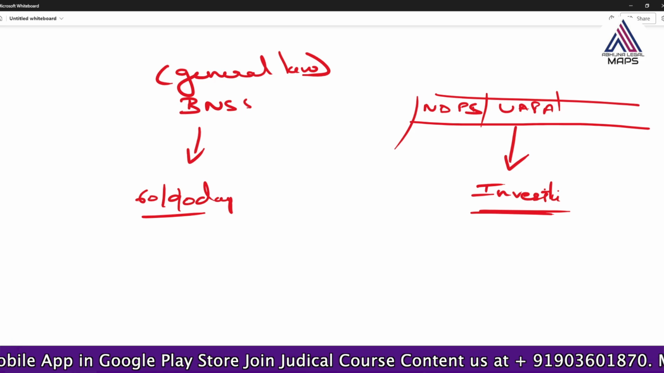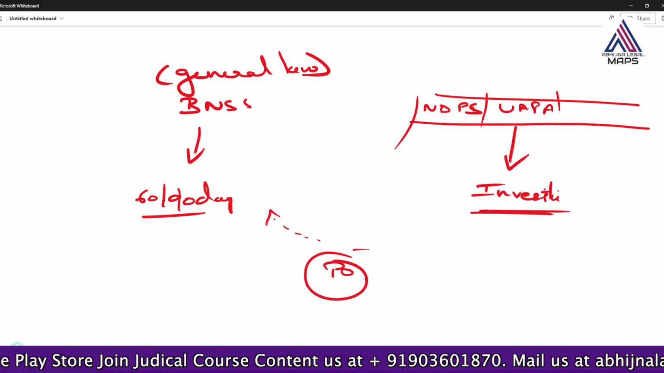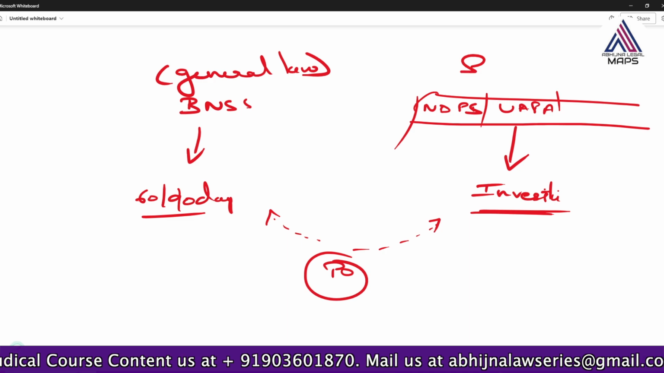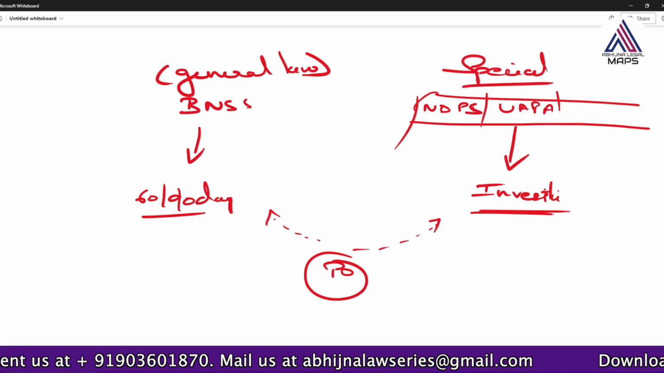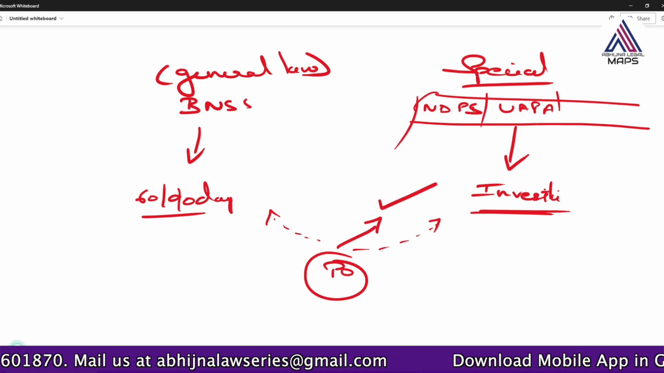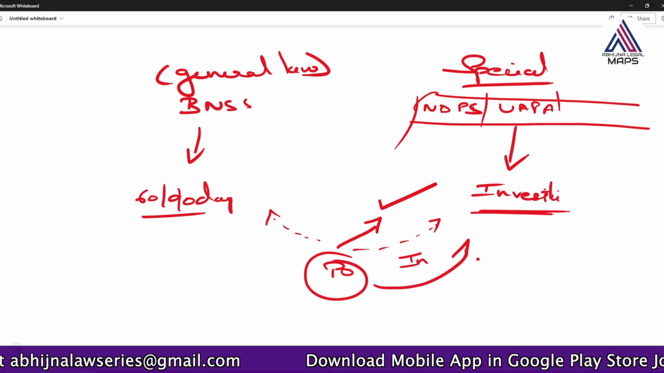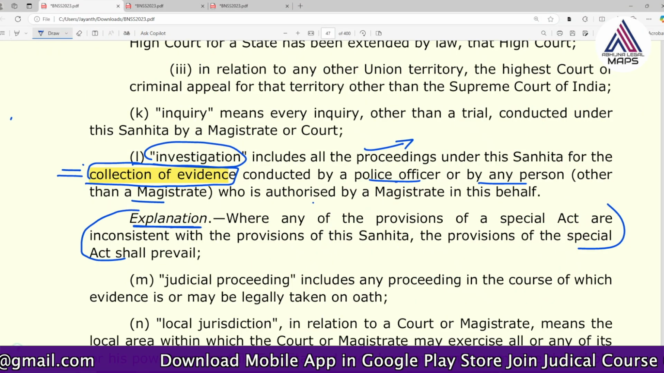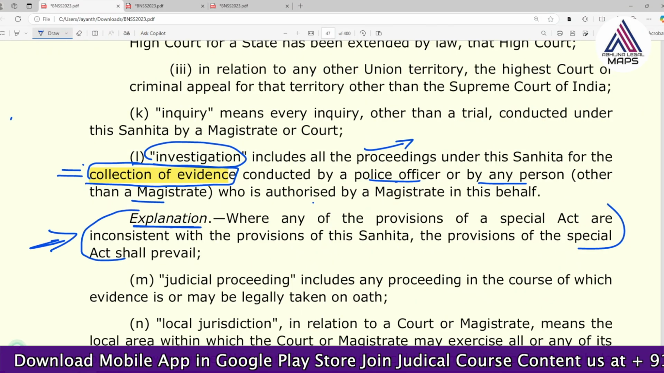So in that case, the police officer may get confused: should I follow this method or should I follow that method? See, we all know that these are special laws, right? So always the special law will prevail. So the special law procedure has to prevail. So the police officer has to carry out the investigation according to the special law. So this is the new clarification which has been made in BNSS. Only that is the thing. Okay. So this is the new clarification.